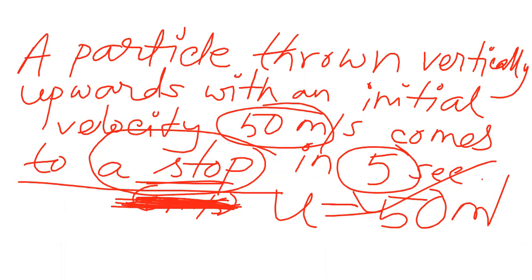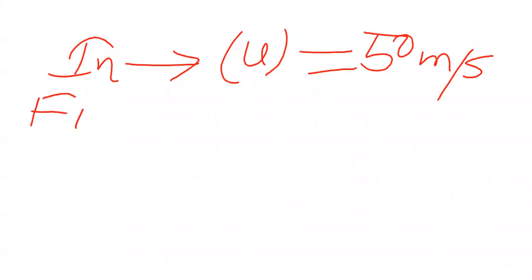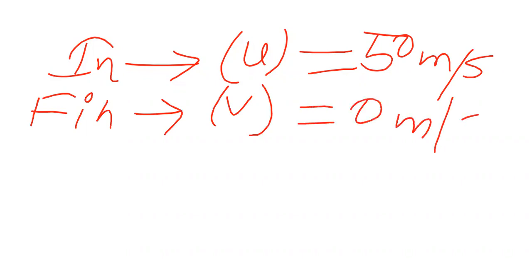Because of the calculation. Can you solve it yourself or do I have to show it? Okay, now just look. Write initial velocity, in brackets denoted by u. That is given, 50 meter per second. Now final velocity, denoted by v. It is exactly 0 meter per second. Now directly you will write retardation.